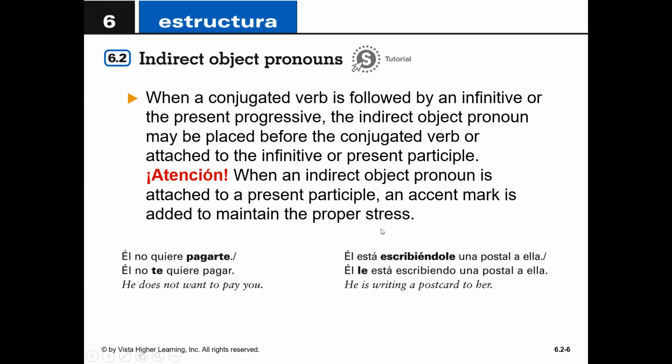The same thing happens with the gerund. "Él está escribiéndole una postal a ella," o "él le está escribiendo una postal a ella." Now, remember that if we attach anything to the end of the gerund, we have to put an accent on the E or the A that comes right before the N. That's always where it is. You always locate the N and the vowel right next to it. It's either an E or an A, and you put an accent mark over it. That's only if we attach something to it. If we put it in the front, as you can see, "escribiendo" has no accent on it.